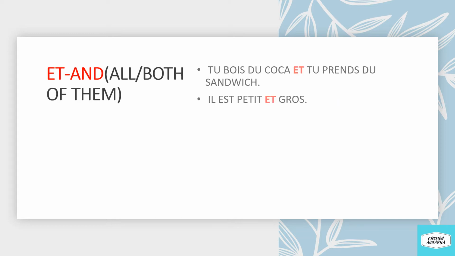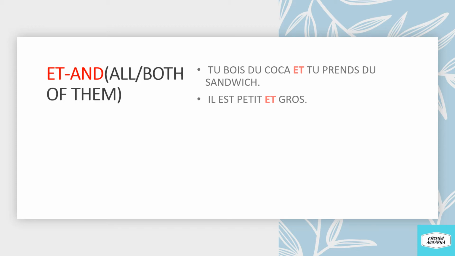The other conjunction is et, which means and. Par exemple, tu bois du coca et tu prends du sandwich. You drink some coke and you take some sandwich. So here we have two sentences. The first sentence is tu bois du coca and the other sentence is tu prends du sandwich. So how to make these two sentences one sentence? We will add a conjunction, that is et. So it will be you drink some coke and you take some sandwich. So we are connecting these two sentences by the conjunction et, that is and.